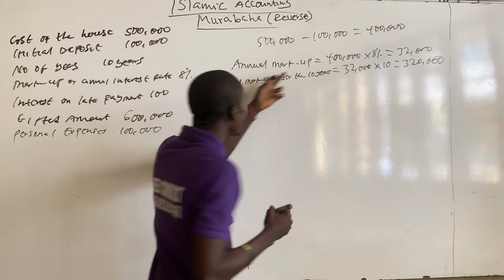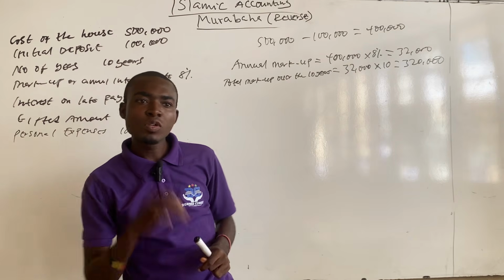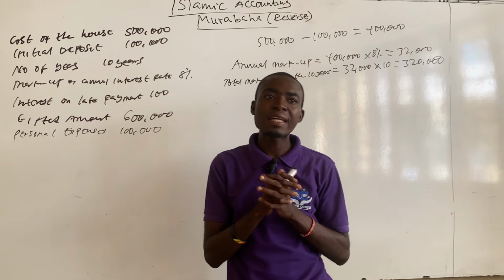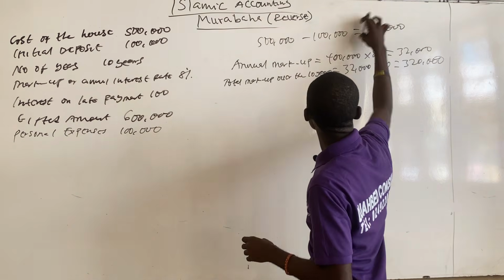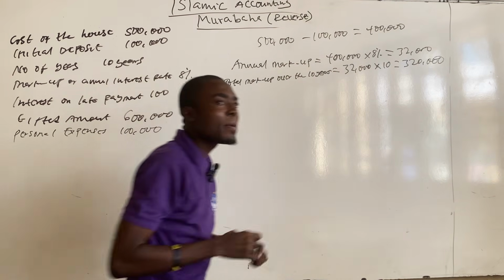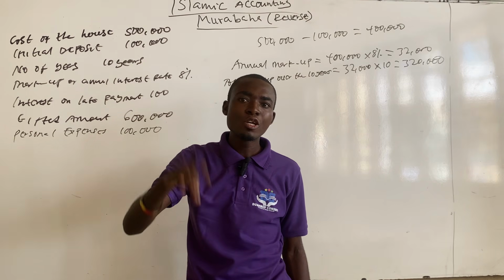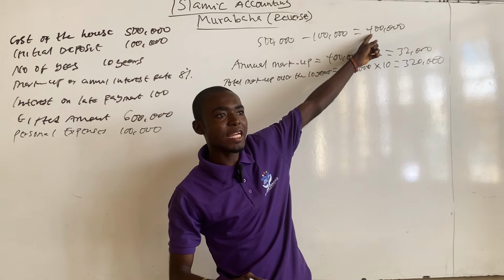So after getting your annual markup and total markup over the 10 years, we're supposed to calculate the annual cost of financing that Imam Ghazali will pay as well. The cost of financing is 400,000, and Imam Ghazali has 10 years to repay that 400,000. So every year Imam Ghazali will pay part of this 400,000.